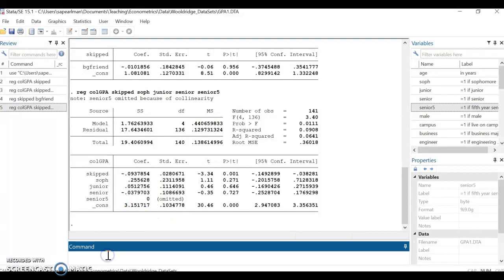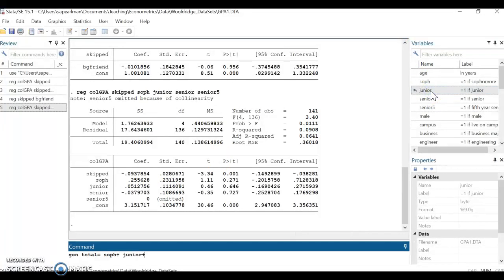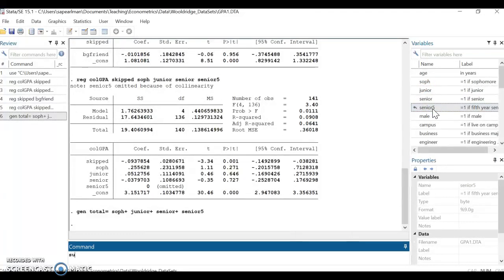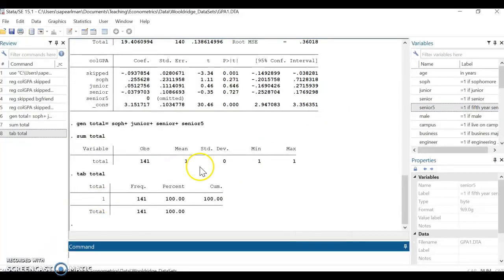The reason why is that if I generate total equals sophomore plus junior plus senior plus senior 5, and then I sum total, it equals 1 for everyone, which means that 1 minus junior minus senior minus sophomore equals being a fifth-year senior. So there's no variation left after we control for all of these other categories to estimate the beta on this coefficient, which is why Stata decides to drop it.